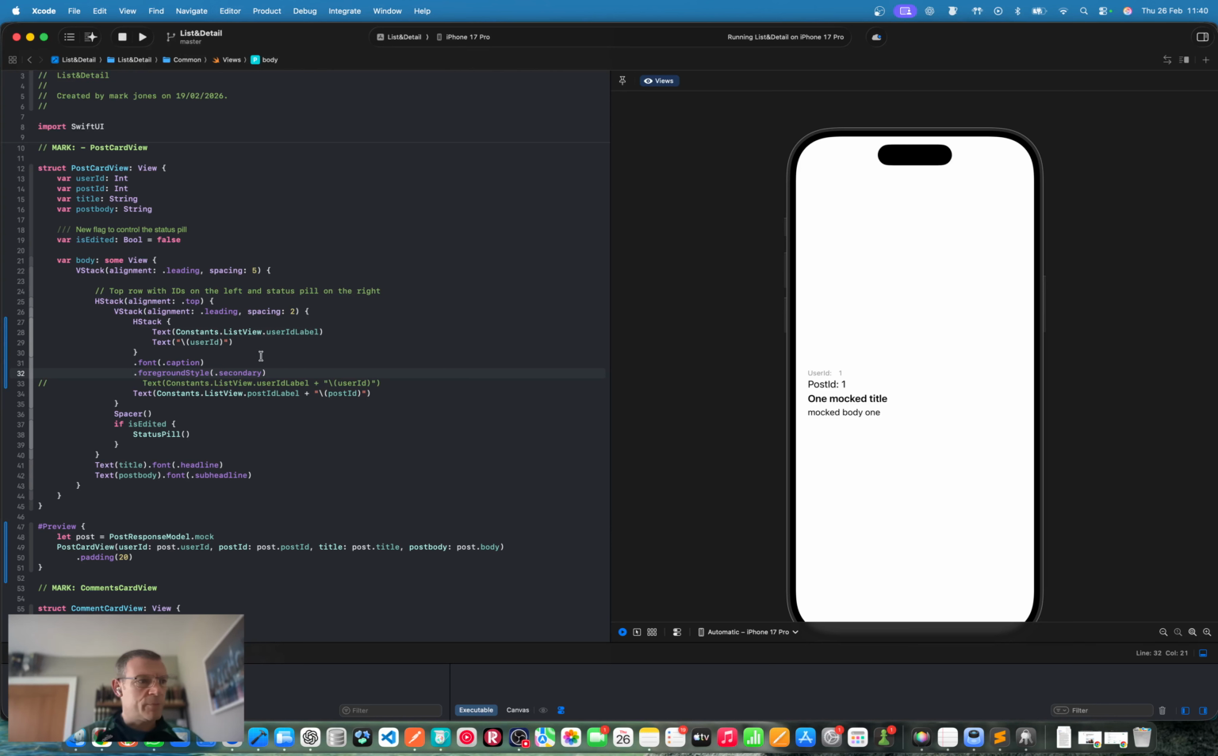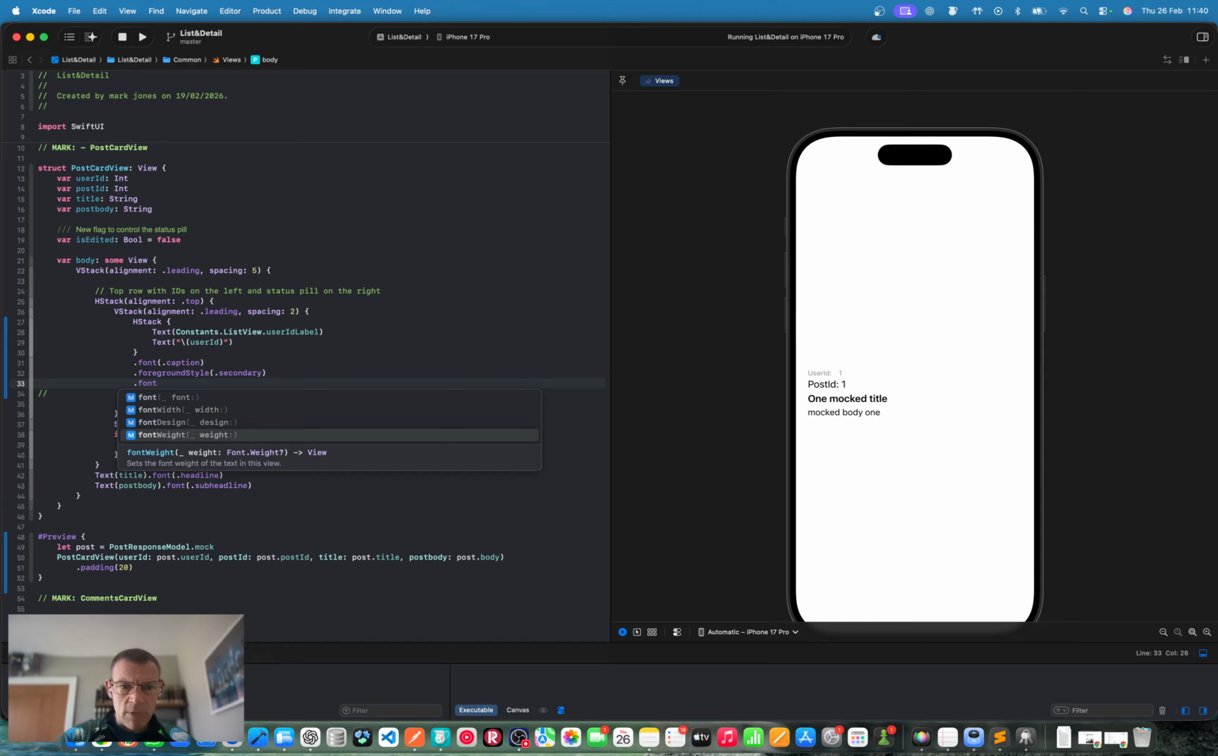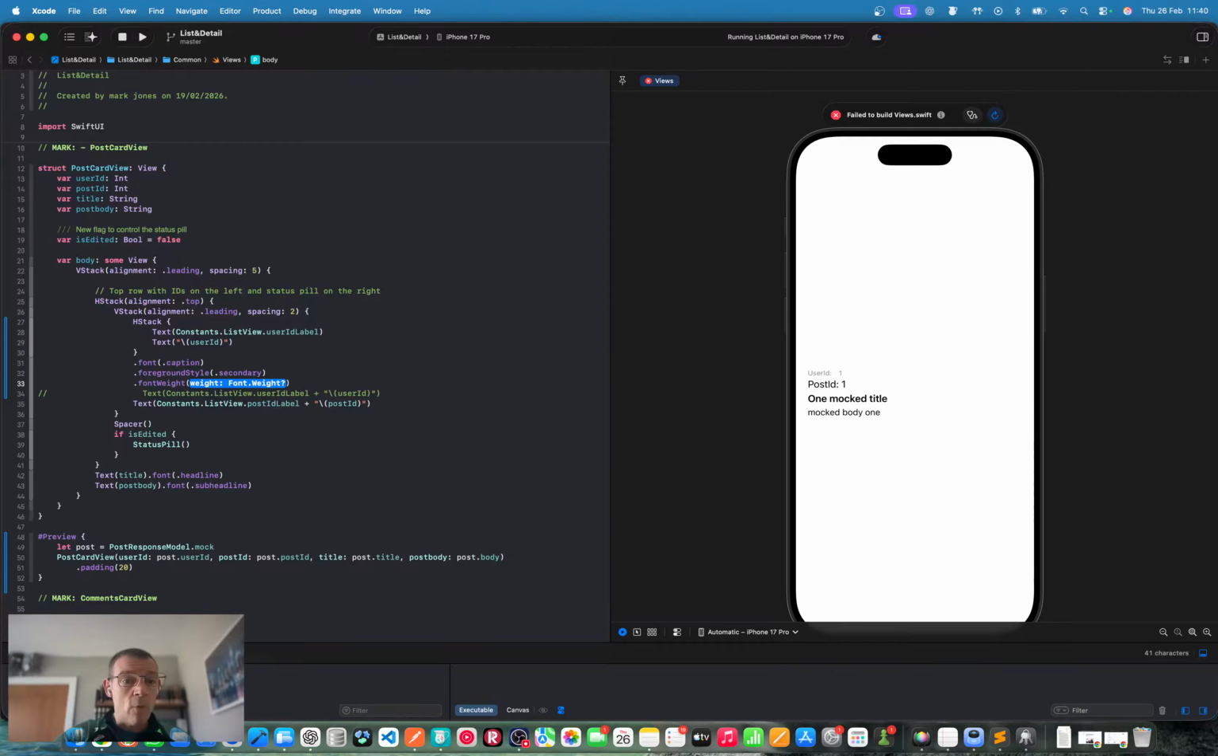So font, caption. Font, caption, foreground style is secondary. And font weight. Let's do that. And let's go for semi-bold. Does that look like just a little bit of weight added? So that's pretty good.